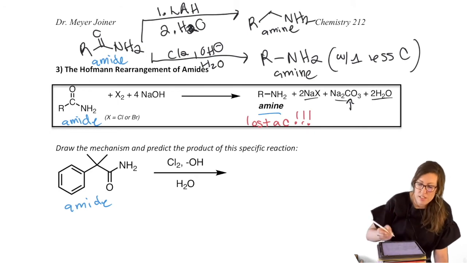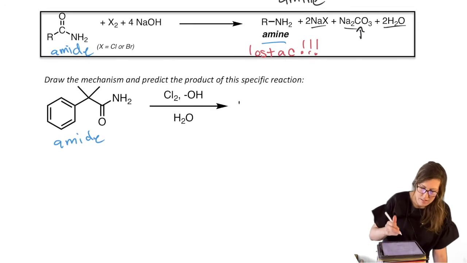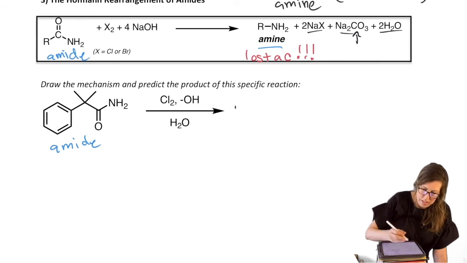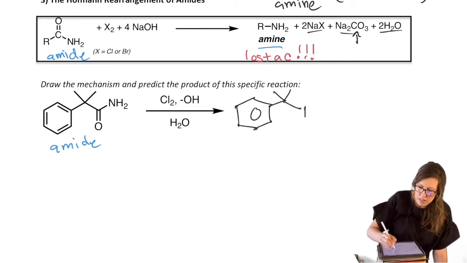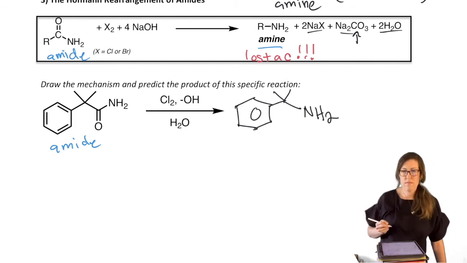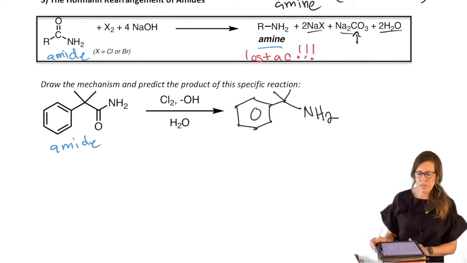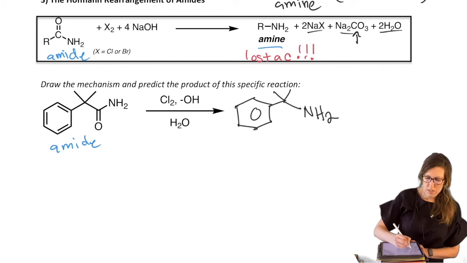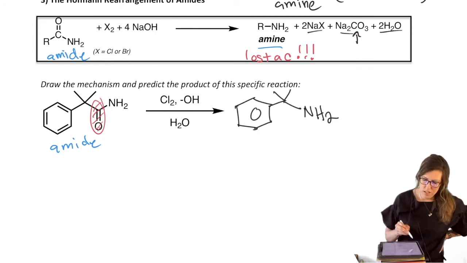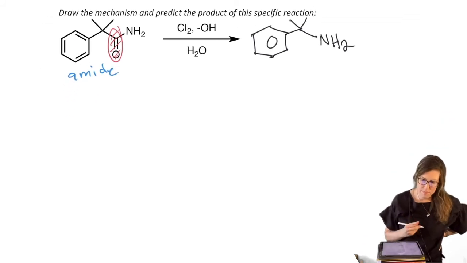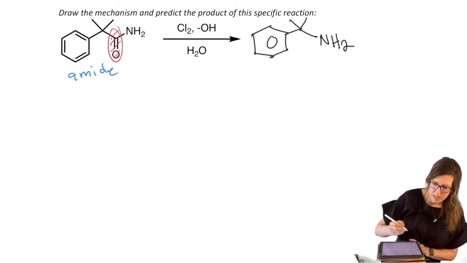So that is worthy of paying attention to this mechanism. But by analogy, let's go ahead and predict the product. We know that when we start with an amide, we're going to get an amine with 1 less carbon. So let's draw that out. That means the carbonyl carbon is gone. And so is the oxygen. The whole carbonyl is gone. So this just went off as that carbonate eventually. Let's write that out. Something to explain all this.